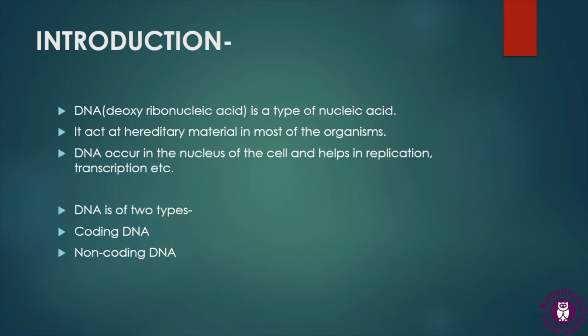Now the DNA is made up of nucleotide sequences and of genes, because genes are considered the unit of heredity for all cellular organisms. So DNA has two types of sequences, named coding DNA sequences and non-coding DNA sequences. In this video series, we are going to discuss the non-coding DNA sequences, also known as introns.